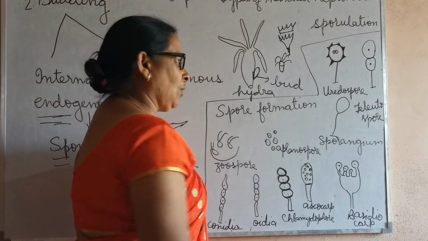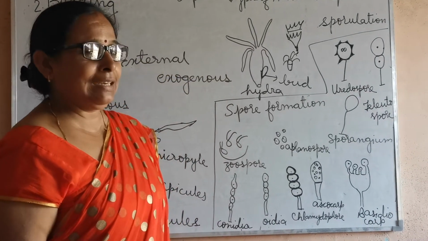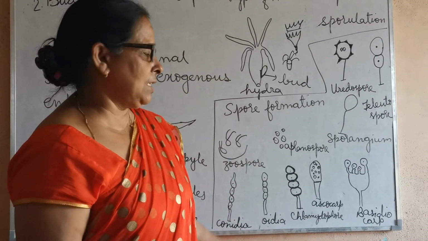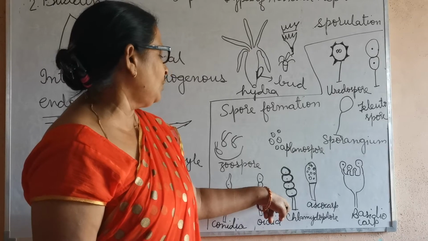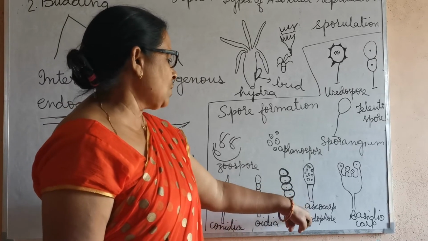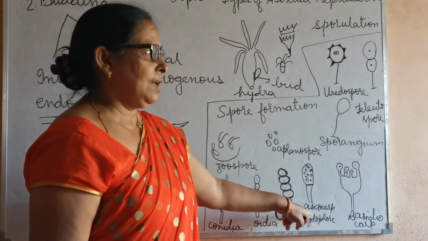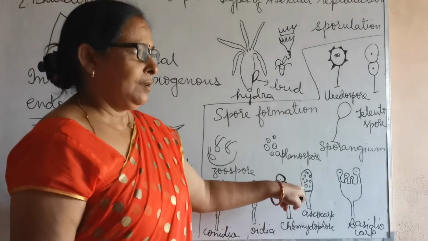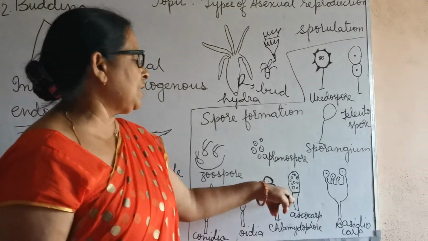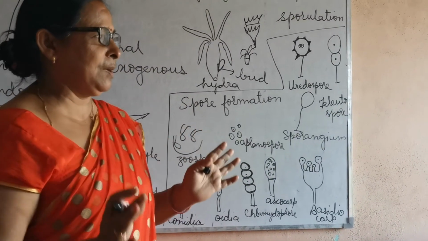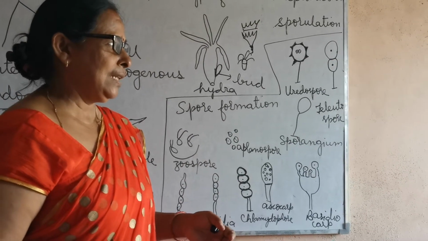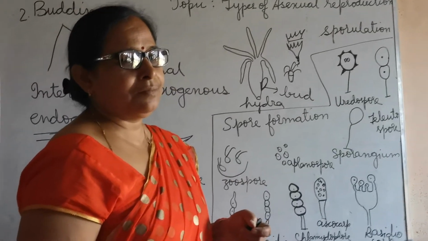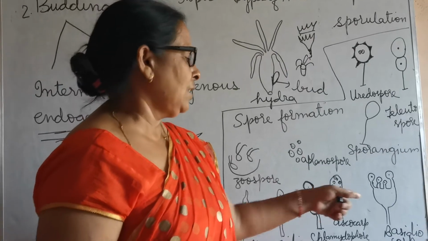Chlamydospores are thick walled cells which may get detached, and in this condition they may give rise to a new organism. Ascocarp, asci, these are the fruiting bodies present inside the sporangium. It may burst out and give rise to sac fungi that you read about in class 11.